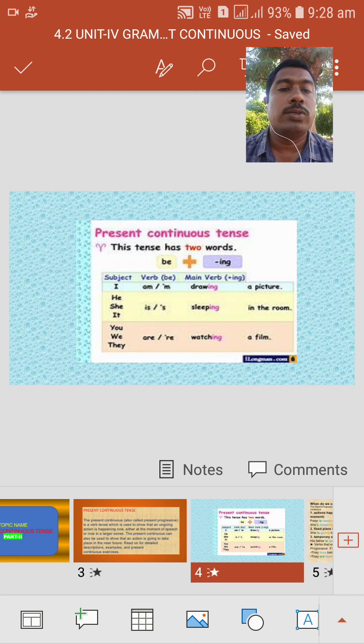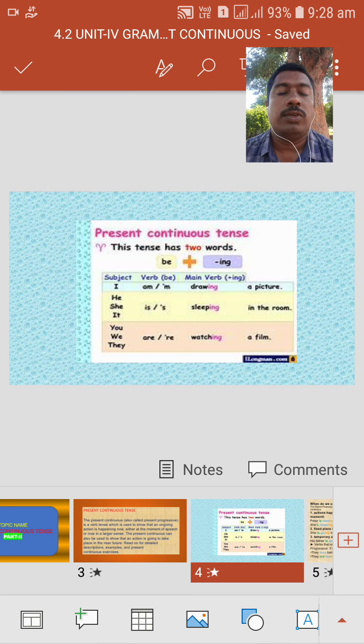Here we are going to use are. The remaining third person singulars, what are they? He, she, it, or any other singular name. Here we should use is. Means for I we use am. For we, you, they we use are. For he, she, it we use is.